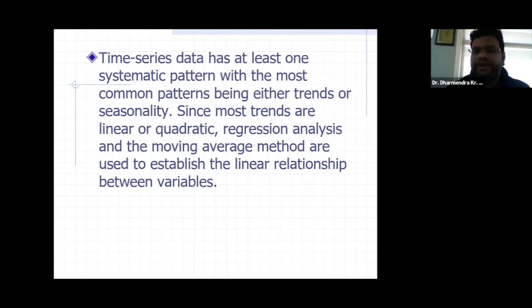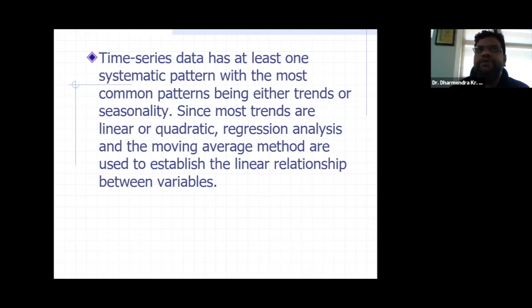Time series data has at least one systematic pattern. There is a pattern inherent in the time series data. This pattern may be the trend, it may be seasonal or cyclic, or there are many other components. We will talk about them in a later session. Regression analysis is generally used for prediction if our data is normal data.